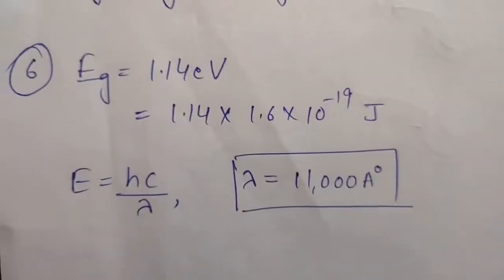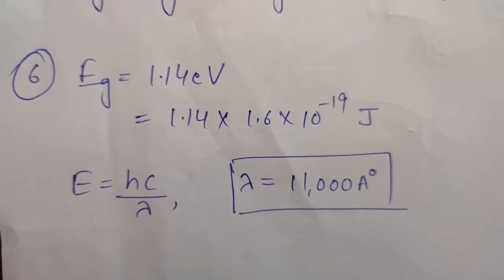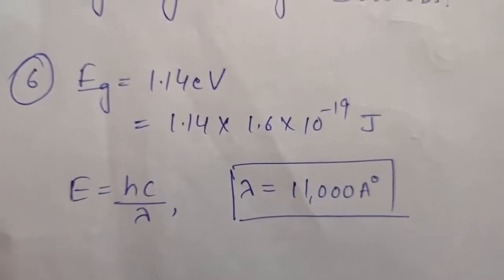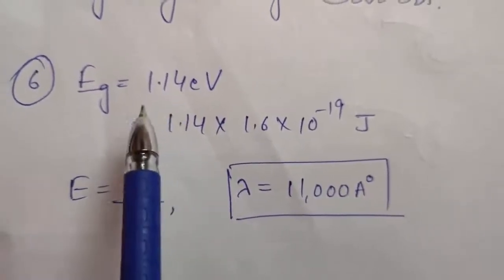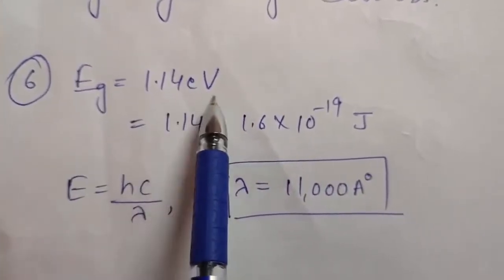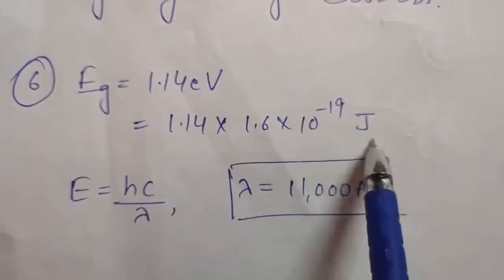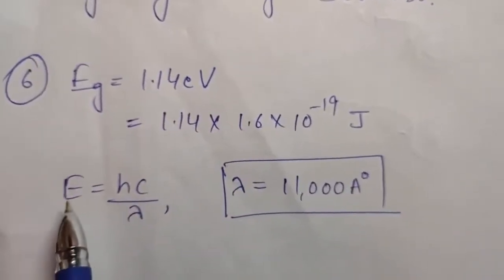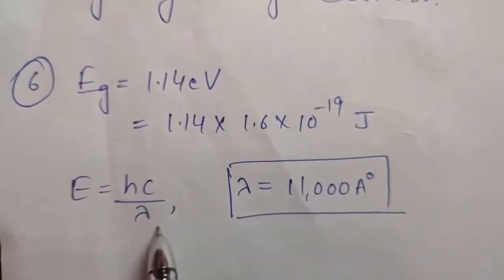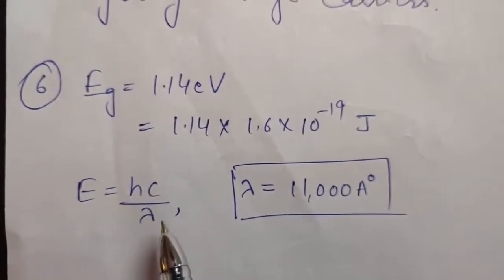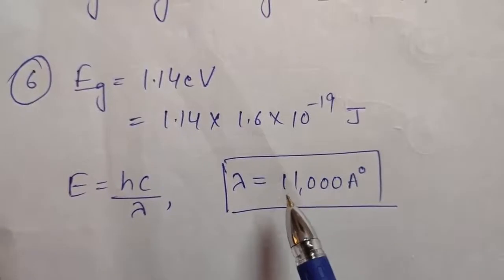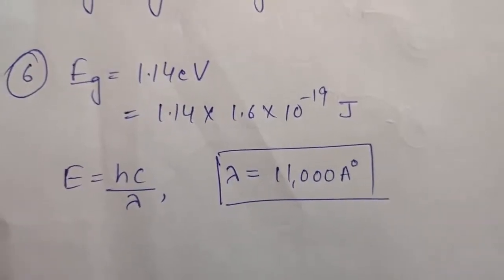Question number 6 is simple. You are given a band gap of 1.14 electron volt and you have to calculate the wavelength for that. So first of all, what you do, convert this energy which is in electron volt to joules. After converting it, you can just use the formula E is equal to hc by lambda. You know h, you know c, you know E, so simply calculate lambda. That will come to be around 11,000 angstroms. Okay.